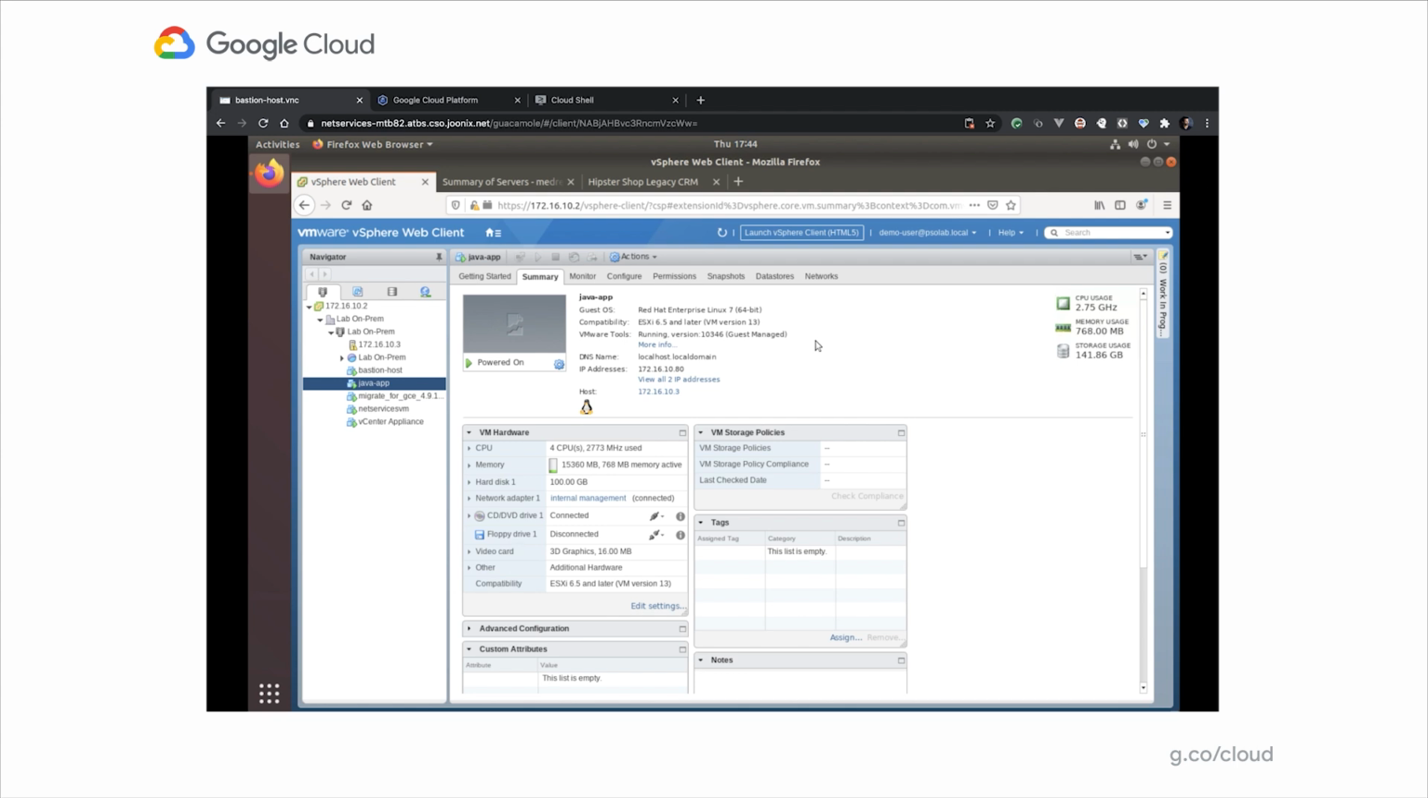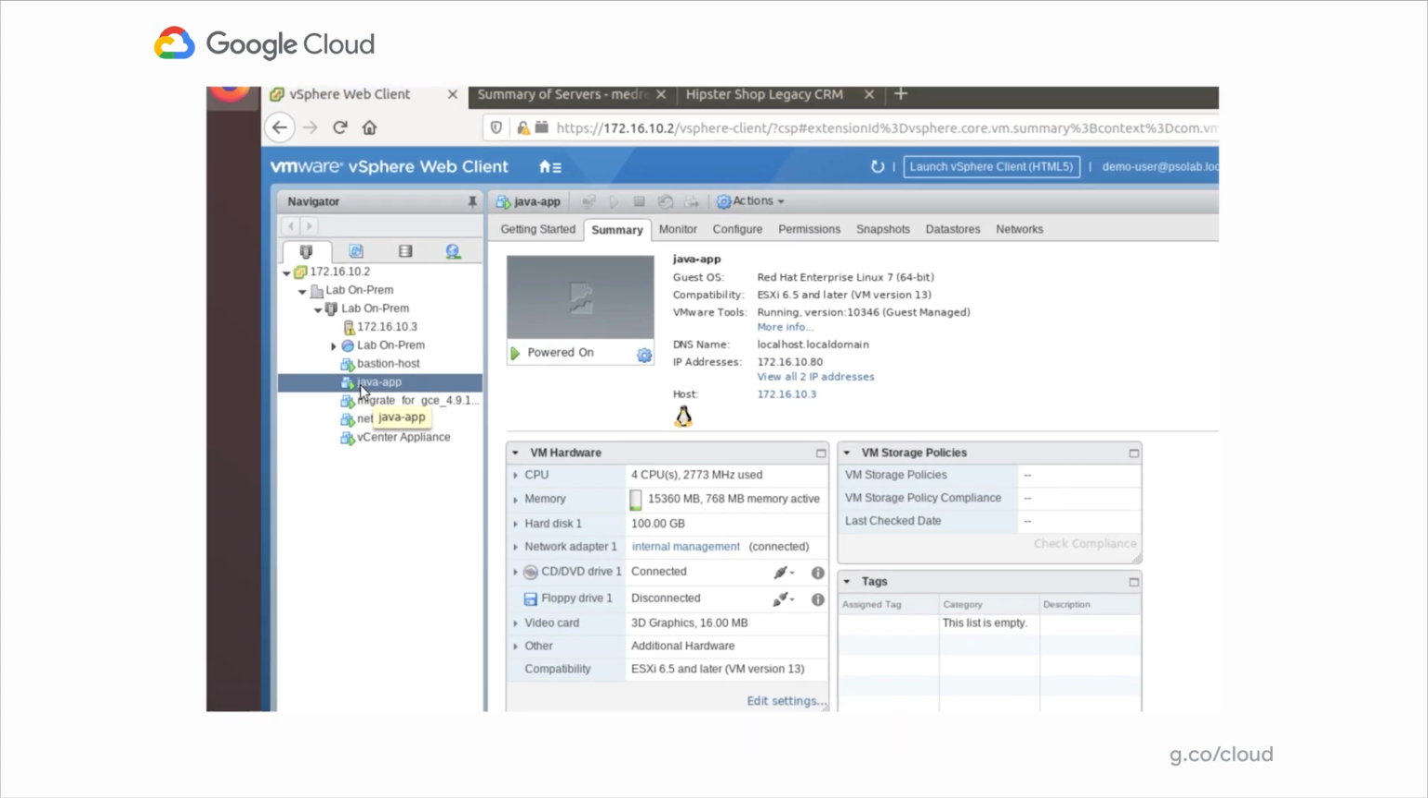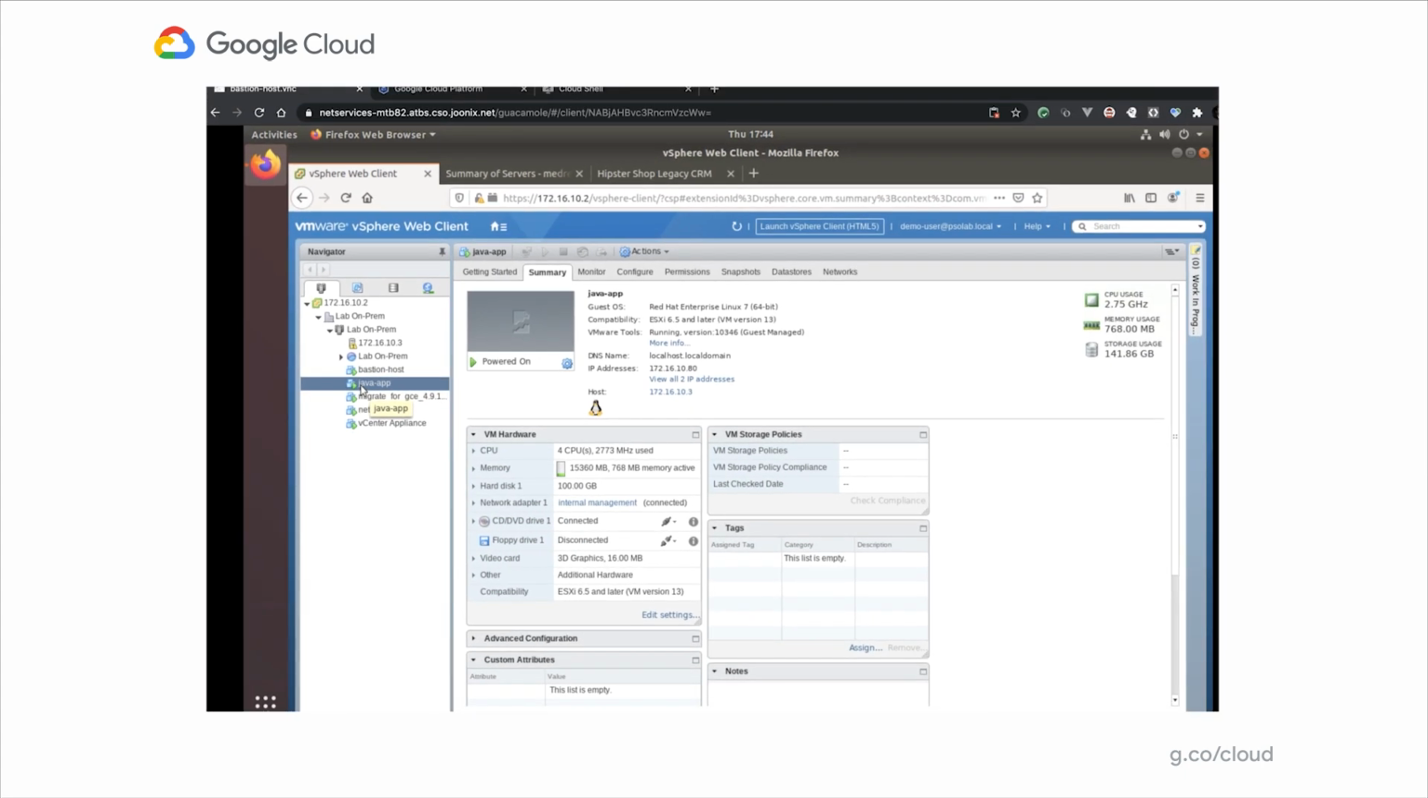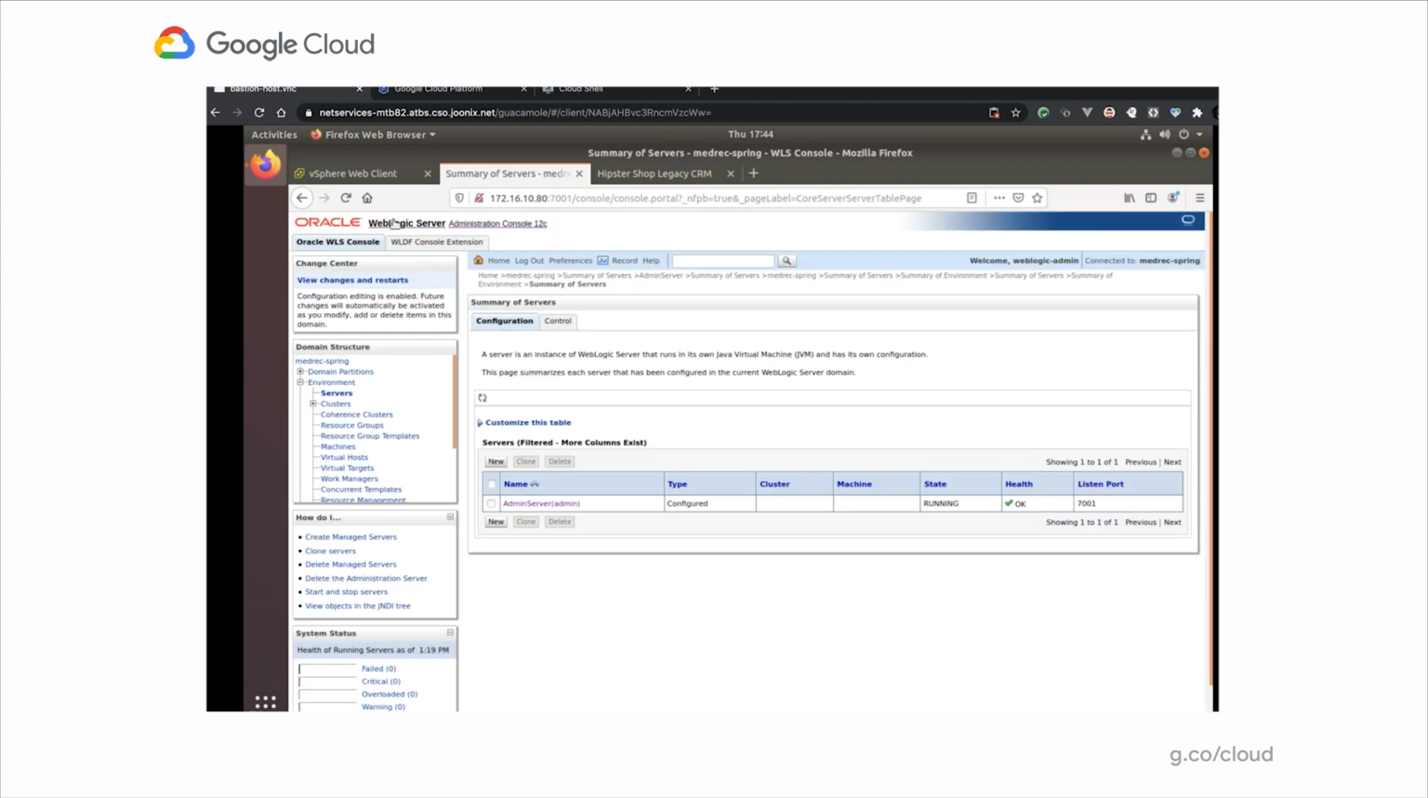Thank you, Harish. In this demo, we are going to take a monolithic Java application running as a VM, use Migrate for Anthos to convert that VM into a container, and then run that containerized application on the Anthos platform. Here I am in my vCenter console, and you can see that I have a VM called java-app. This is a RHEL 7 app. Here's the IP address, and if we go to that IP address, you can see that it's backed by a WebLogic server.